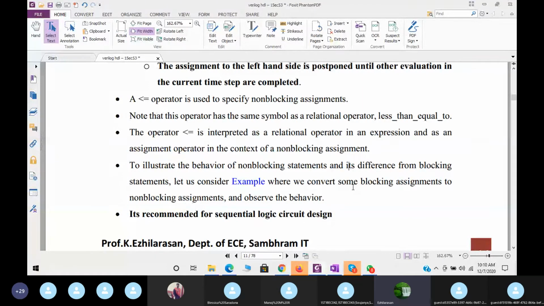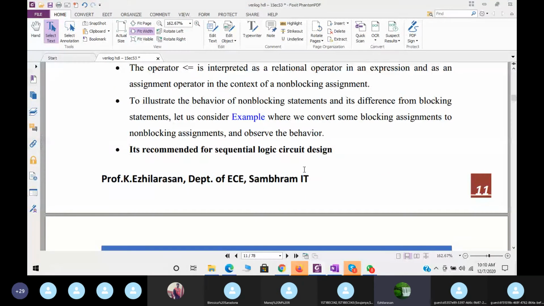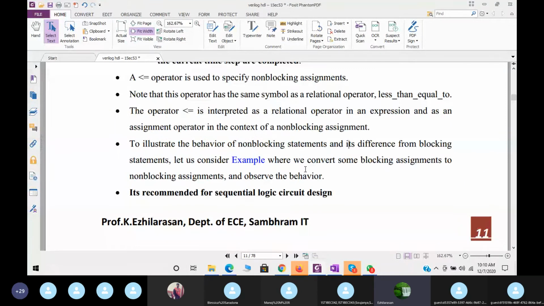So, a very important thing I want to say: the blocking statements are purely recommended for combinational circuits. If you are writing a program for combinational circuits, then blocking statements are recommended. But when you write the program for sequential logic circuit design, then non-blocking statements are recommended. It is very, very important here.